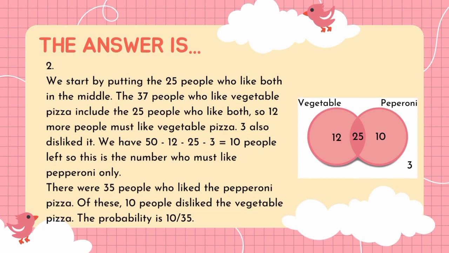And then we have 50, 12, 25, and 3. And then 10 people are left, so this is the number who must like pepperoni only. There were 35 people who like the pepperoni pizza. Of this, 10 people dislike the vegetable pizza. The probability is 10/35.